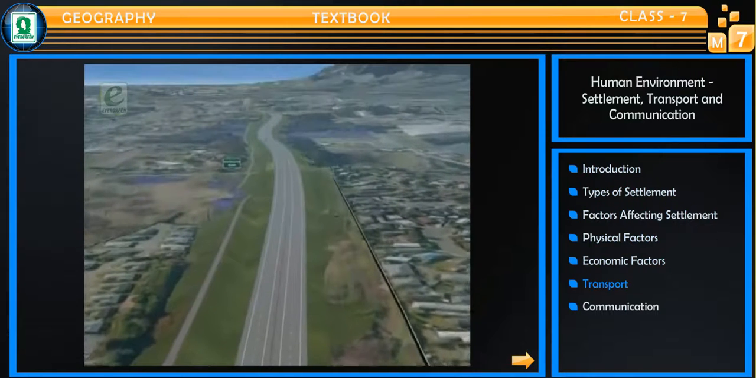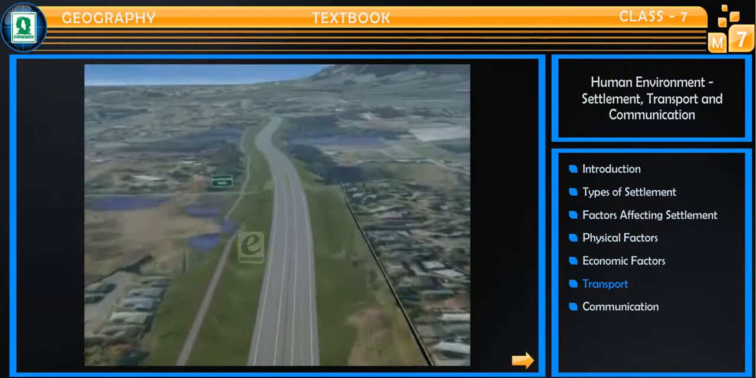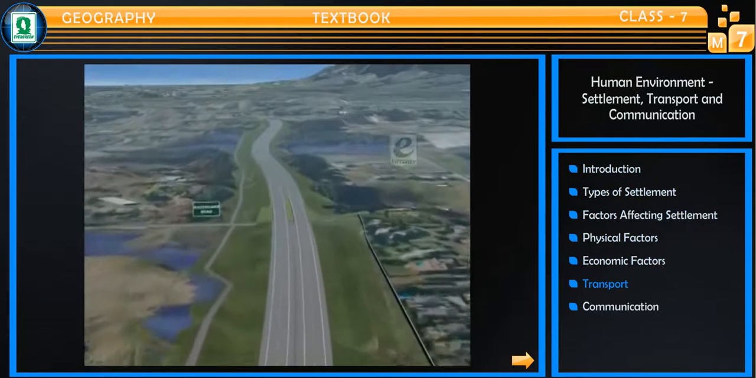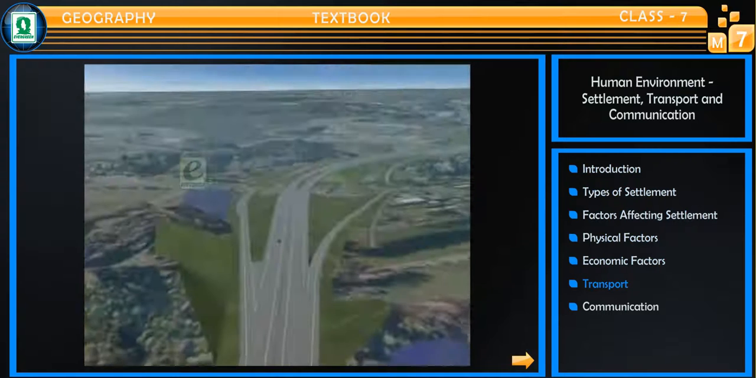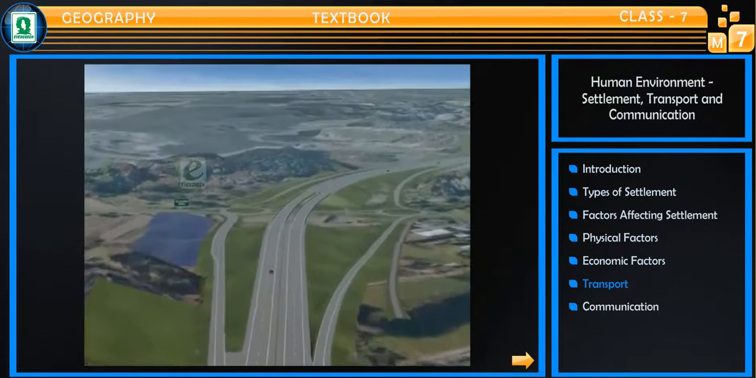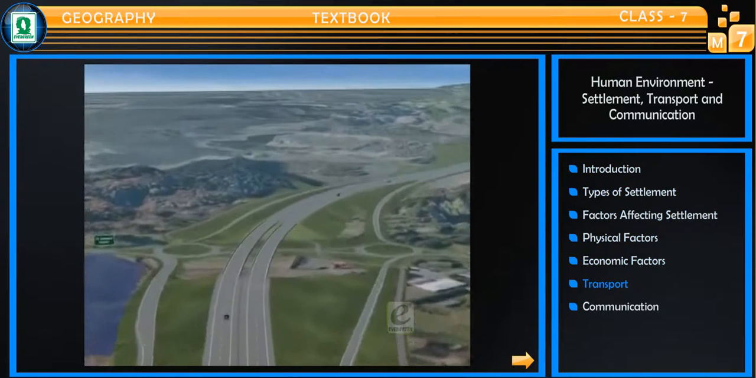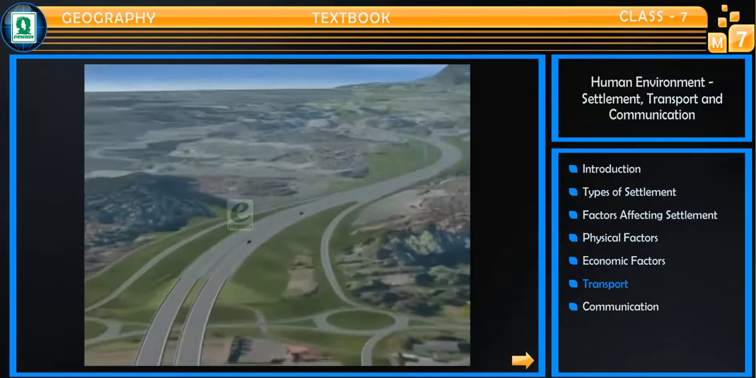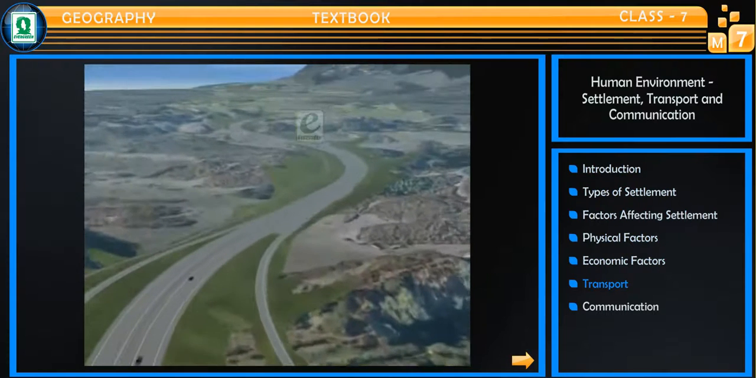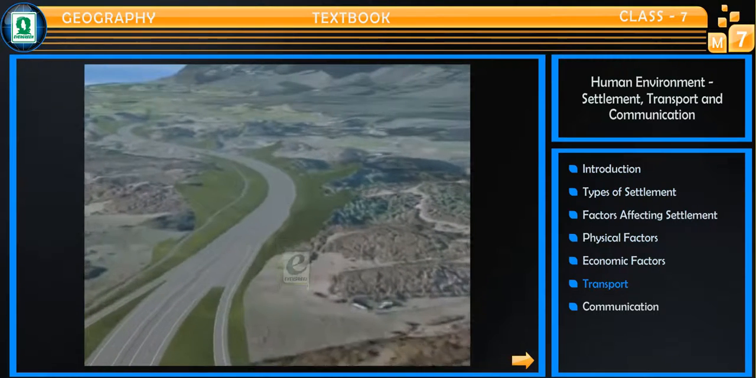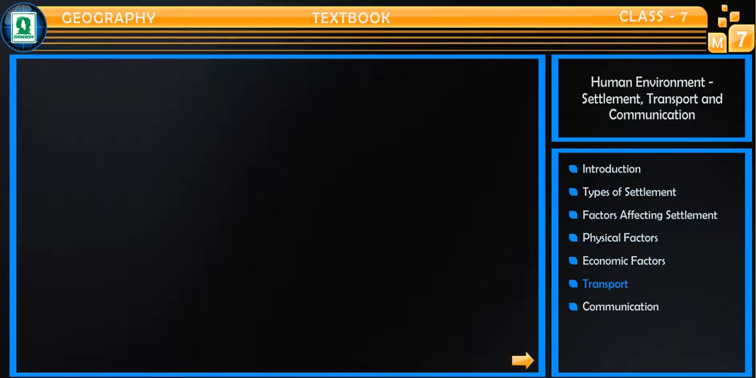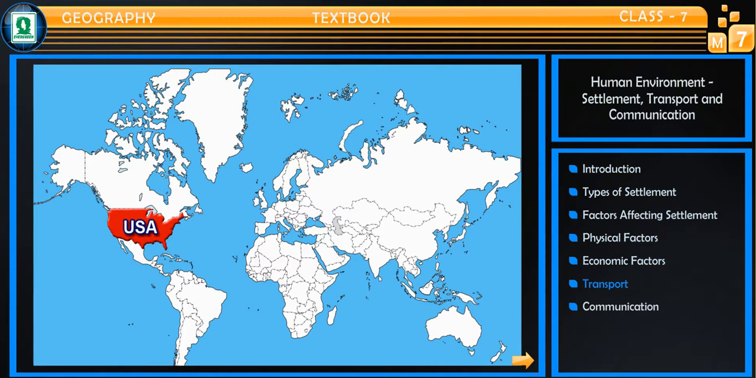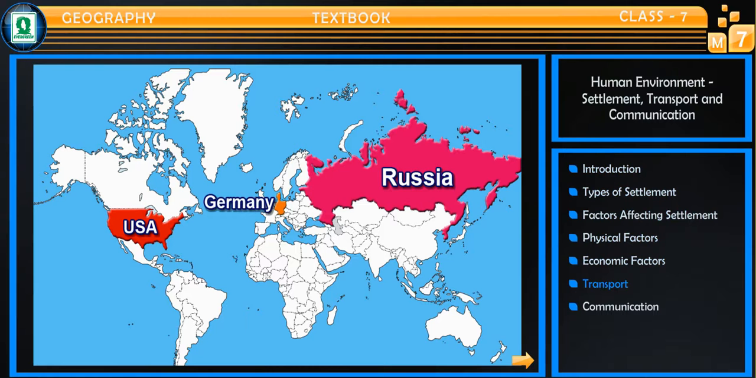Roads have a major advantage over other means of transportation because these can be constructed in hilly and remote areas. The distribution of roadways is uneven in the world. A planned network of roadways is mostly found in the developed countries like USA, Germany, Russia, Australia, etc.